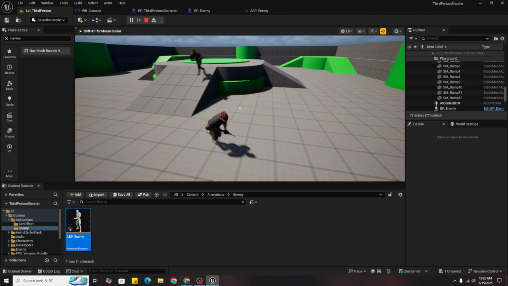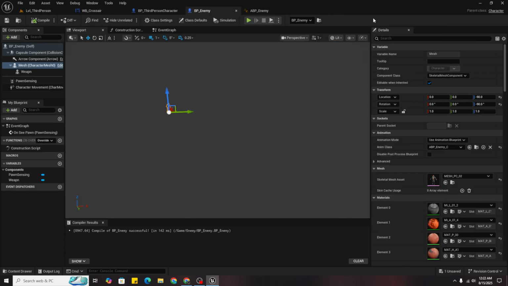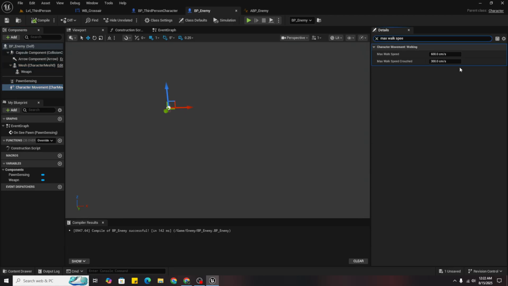And you can see it's very fast and it's shooting. So first, to make its speed a little bit slow, go to details and in character movement set max walk speed to be something like 500, so it does not run so fast.